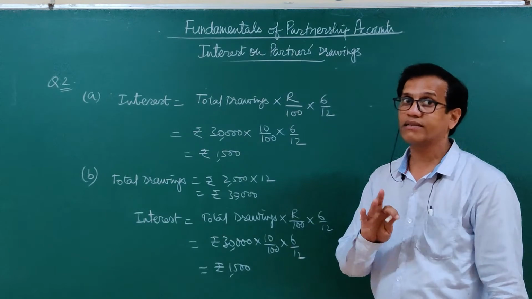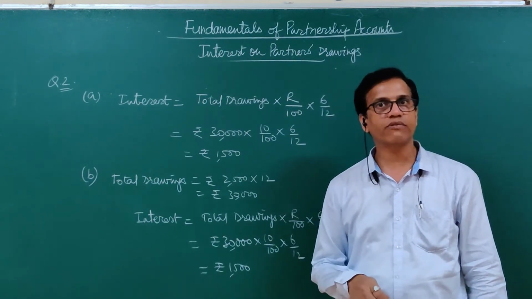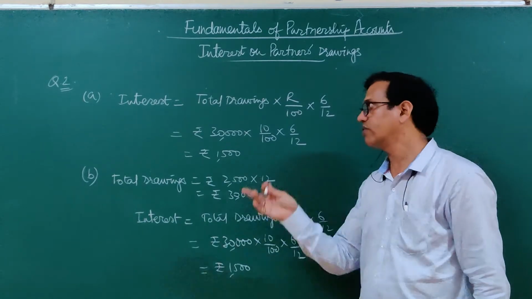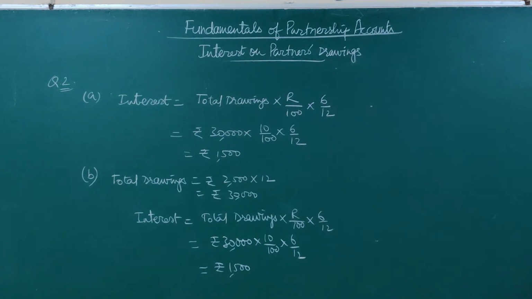We have to check that the rate is with per annum. If it is with per annum, we check if the date of drawings is given. If date of drawings is not given, then we calculate interest for 6 months. Okay, so this is the question.